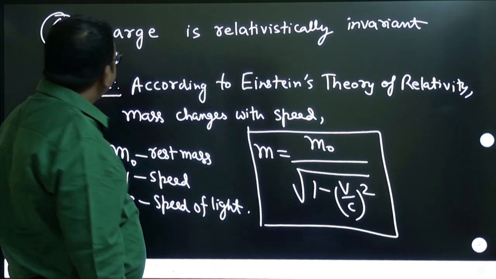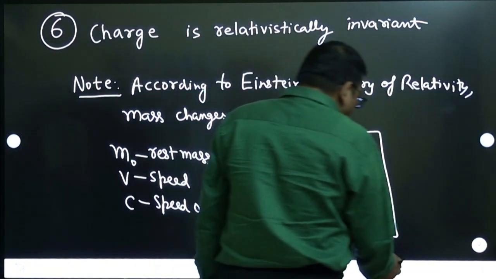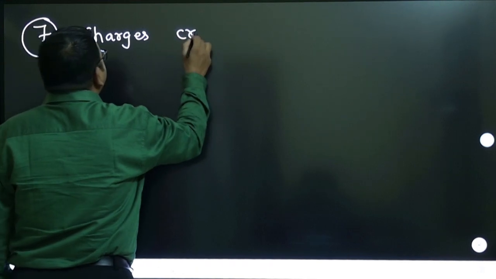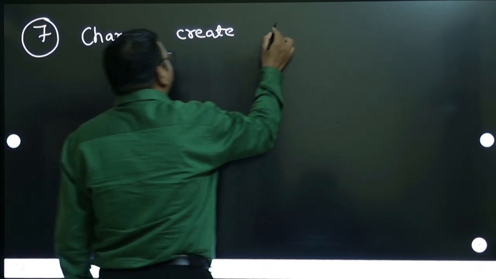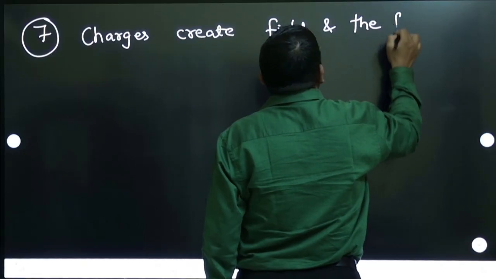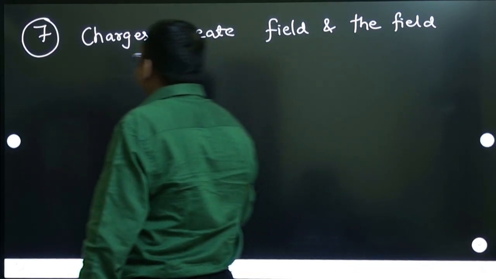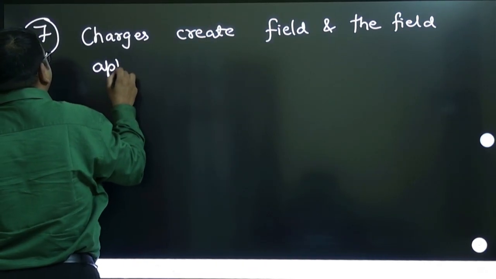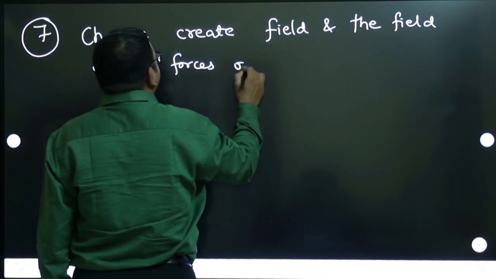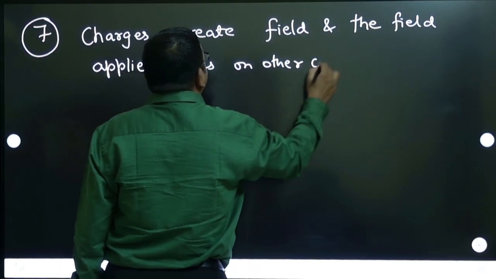Then next, property number 7. Now property number 7 is also a very interesting property. Charges create a field, and the field applies forces on other charges.